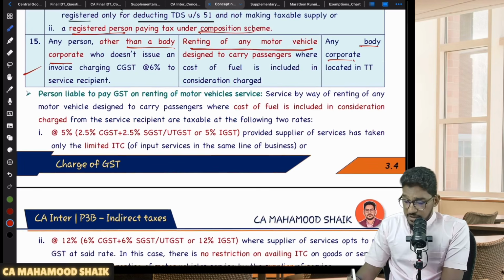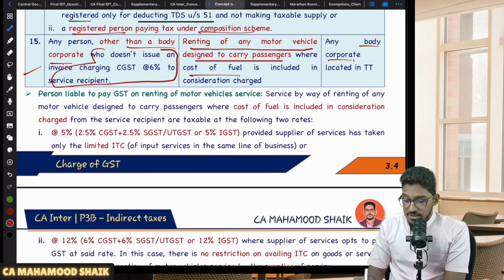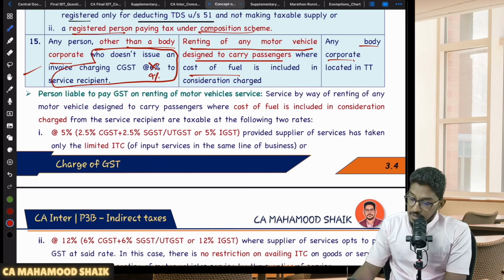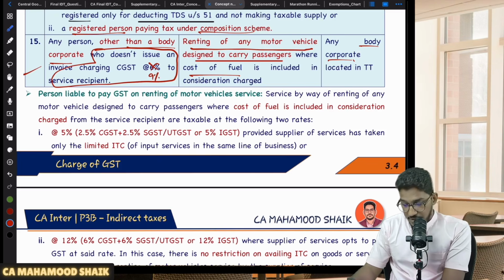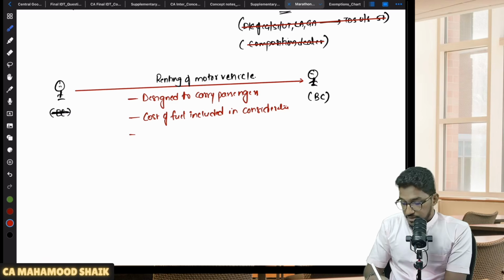Renting of any motor vehicle should be designed to carry passengers. Cost of fuel must be included in the consideration, and the supplier should not have given the tax invoice charging GST at the rate of 6%, but now it is not 6%, it will be 9%. That is the amendment that you will find in the supplementary material. So once again, if I write it here, supplier should not have given invoice.